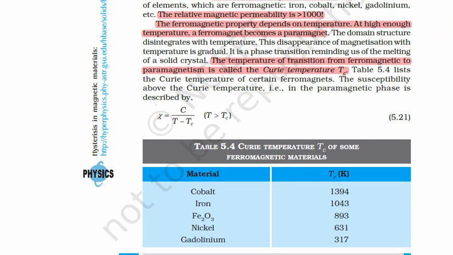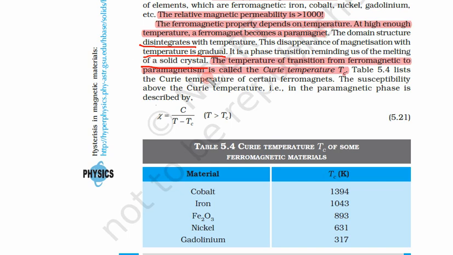At high temperature, the domain structure disintegrates. That means it starts disappearing with temperature. At high temperature, there are no domains. The disappearance of magnetization with temperature is gradual. That means it is slow, not immediate. It is a phase transition reminding us of the melting of a solid crystal.